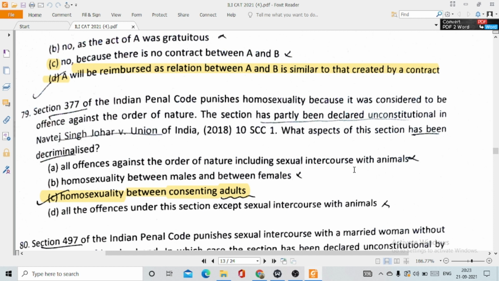Then question number 79. Section 377 of the Indian Penal Code punishes homosexuality because it was considered to be an offense against the order of nature. The section has partly been declared unconstitutional in Navtej Singh Johar versus Union of India. What aspects of this has been decriminalized? Option number C, homosexuality between consenting adults. So only for this part, section 377 has been struck down.